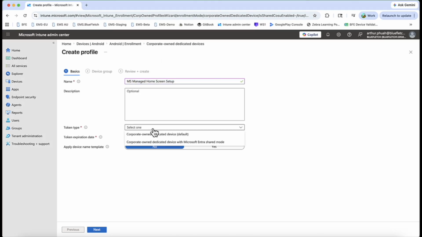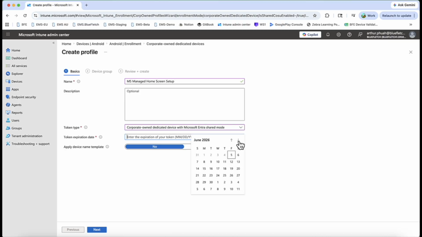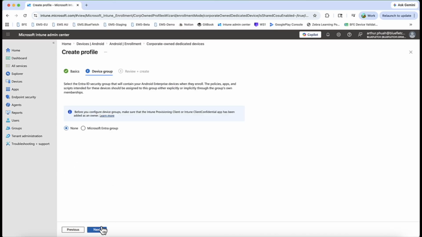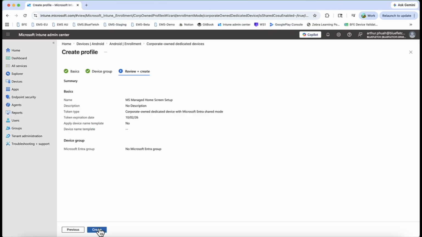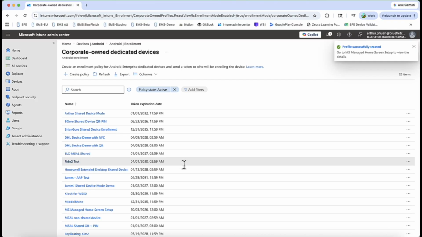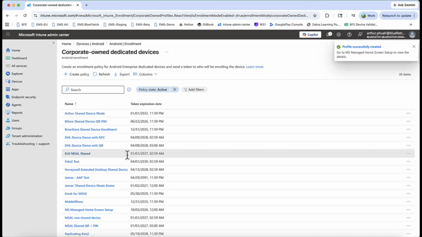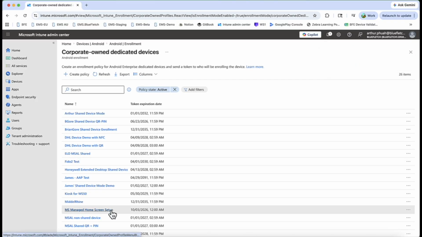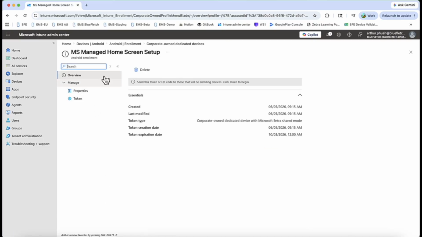Then we're going to select the token type. I'm choosing shared devices. And you can just set the token date to be whatever date you want it to expire. Don't worry about the template, and hit next. I'm going to hit next and create. And now you have an enrollment profile.